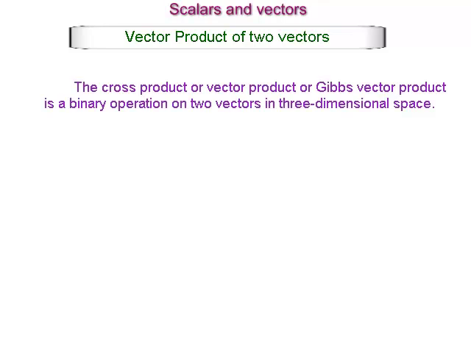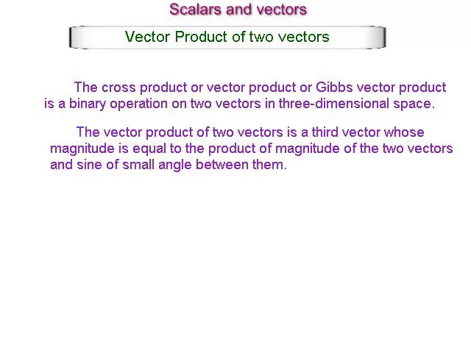In mathematics, the cross product or vector product or Gibbs vector product is a binary operation on two vectors in three-dimensional space. It results in a vector which is perpendicular to both of the vectors being multiplied and normal to the plane containing them. The name is derived from the cross symbol X that is often used to designate this operation. Vector product emphasizes the vector nature of the result. The vector product of two vectors is a third vector whose magnitude is equal to the product of magnitude of the two vectors and sine of the small angle between them.